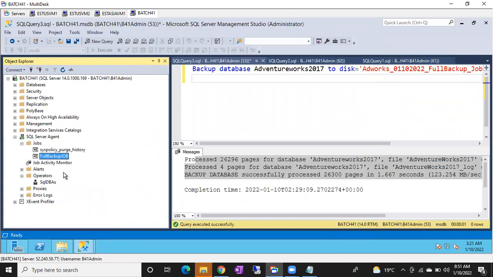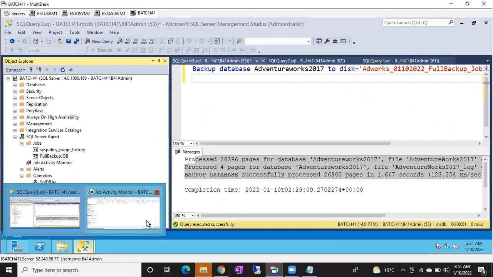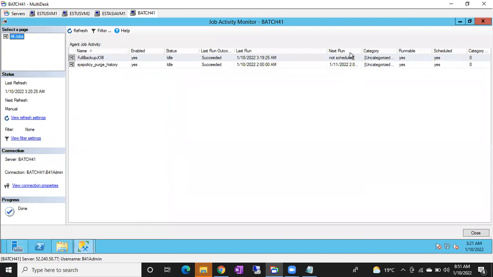Done. Now again refresh this activity monitor. You can see it said not scheduled; if you refresh it, the next run is 116, next Sunday. This is the use of the activity monitor, guys. A very important and very useful tool for us. All the job failures, job related issues and errors, we can verify there.